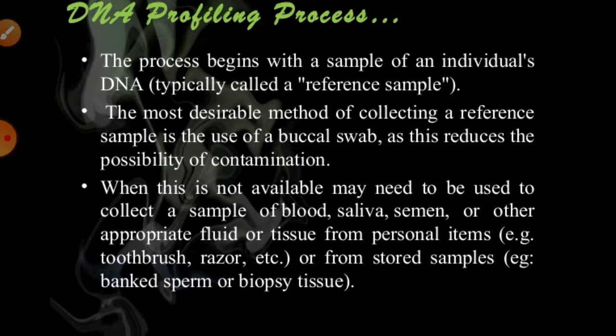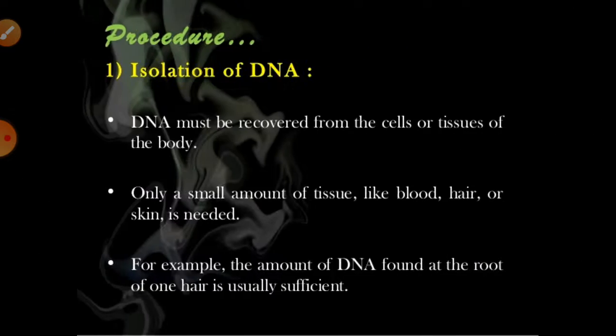First of all, we have to get a simple sample that is known as the reference sample, right? It may be a hair, a skin or a blood. So first of all we have to collect it. We use a buccal swab, which reduces the probability of contamination. It should not be contaminated by any means. Human blood, saliva, semen, hair can also act as a reference sample.